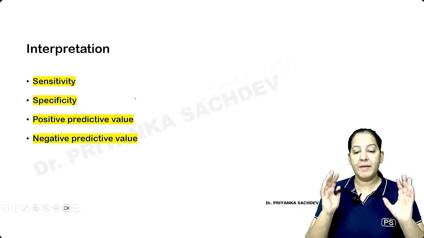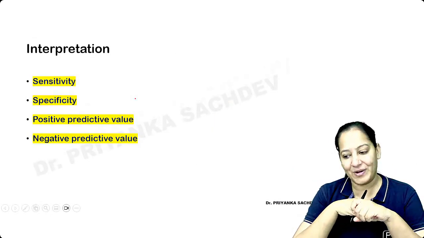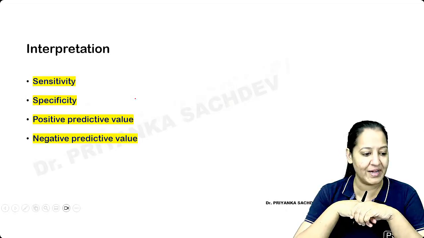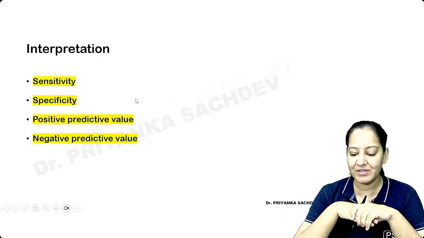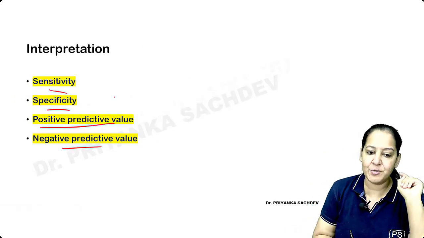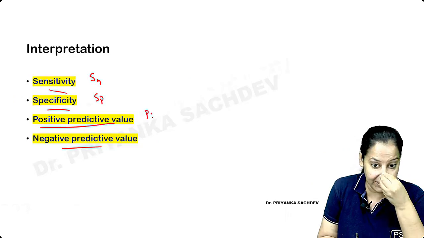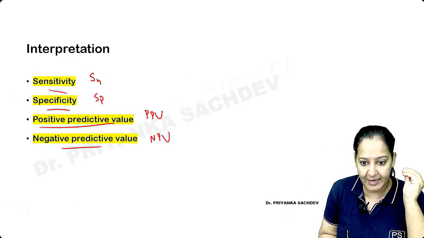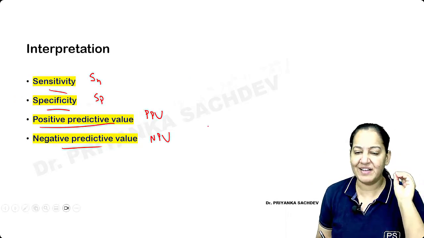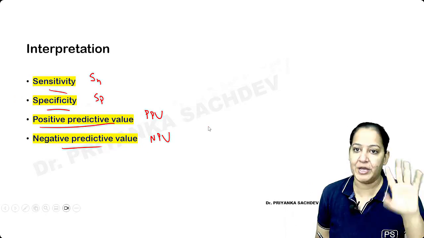Okay. Now let me come to the most important topic of this chapter: the four properties of a screening test. You all got it, what is a screening test? Now let me tell you the four properties of a screening test. Sensitivity, specificity, positive predictive value, negative predictive value. Very difficult to understand. Easy to mug up, but difficult to understand. So I will try my best to make you understand.